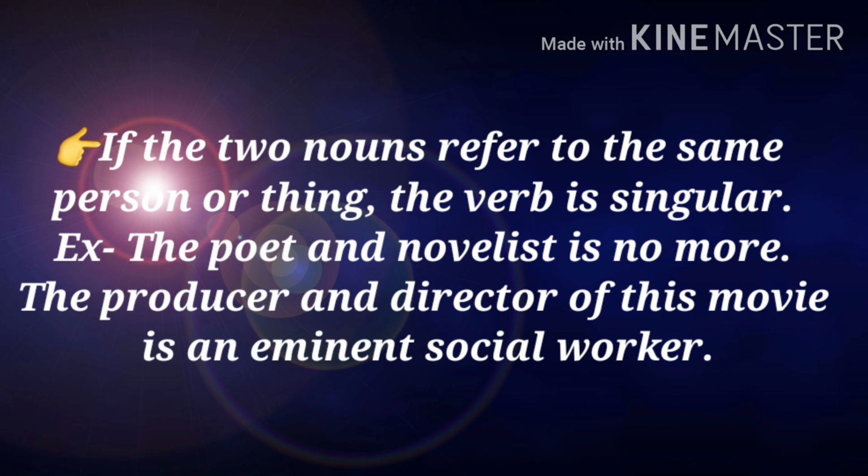Now students, this is a rule which you have to understand very carefully. If the two nouns refer to the same person or thing, the verb is singular. The examples will make it more clear. The poet and novelist is no more. Here there are two nouns, one is poet and second one is novelist. And these two nouns refer to the same person, that is only one person. The same person is the poet also and he is the novelist also. So we have used the verb "is" here.